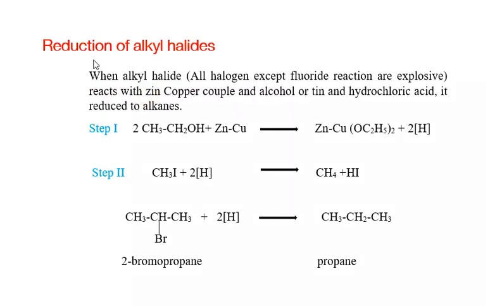The next method of preparation of alkane is reduction of alkyl halides. When an alkyl halide reacts with zinc-copper couple and alcohol, or tin in hydrochloric acid, it reduces to alkane. When using alkyl halides, particularly chlorine, bromine, iodine you can use, but you cannot use fluoride, as the reactions of alkyl fluorides are more explosive.